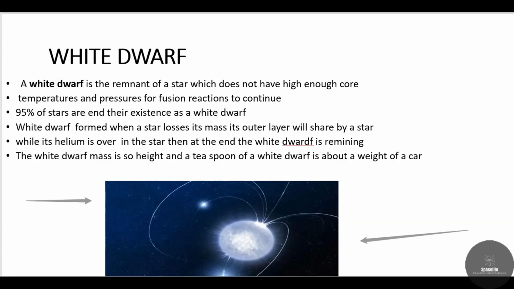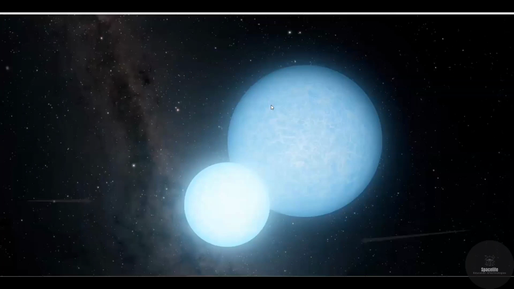We can expect how much mass there is in white dwarfs. This is how white dwarfs form: the outer layers of the star are exposed into space, and the core layer of the star is called a white dwarf. And this is how white dwarfs are formed.